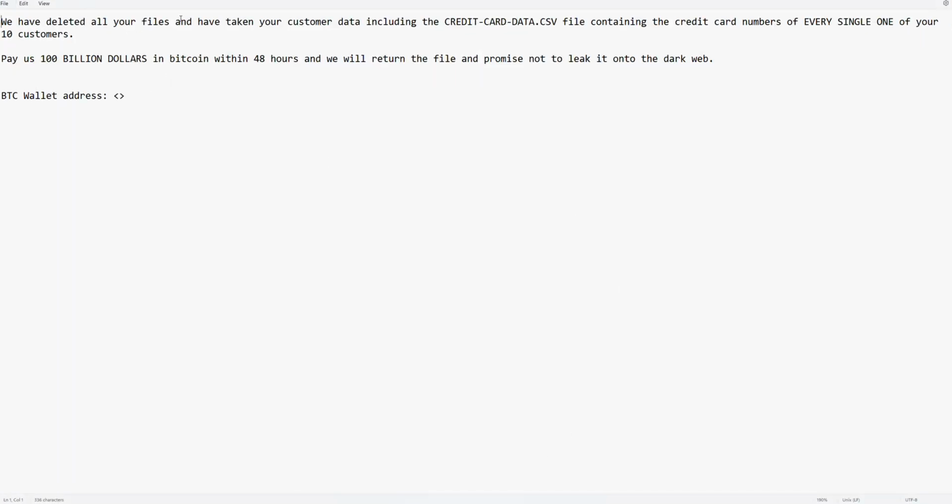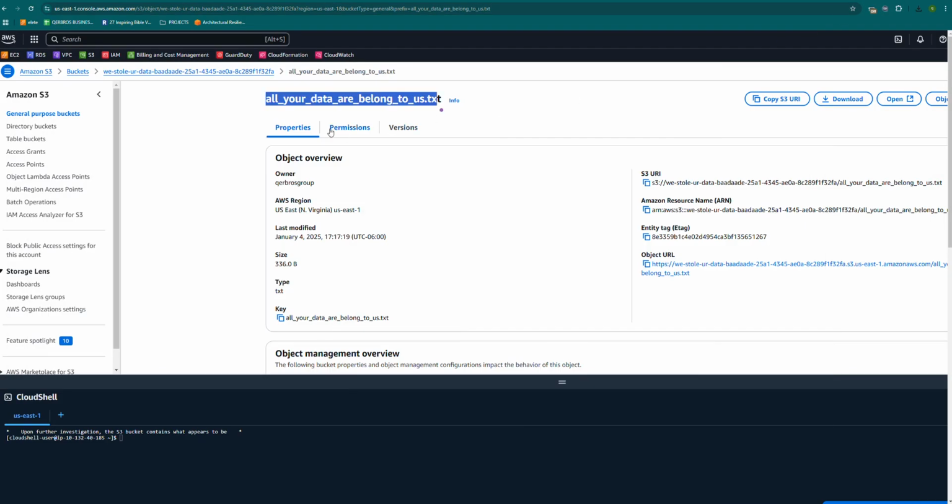So we have deleted all your files and I've taken your customer data, including the credit card data CSV file containing the credit card numbers of every single one of your 10 customers. PS: $100 billion. That is ridiculous. So we want to use this name here to query our data.